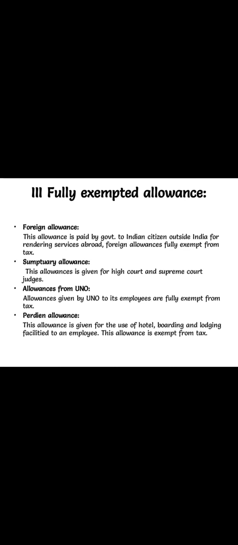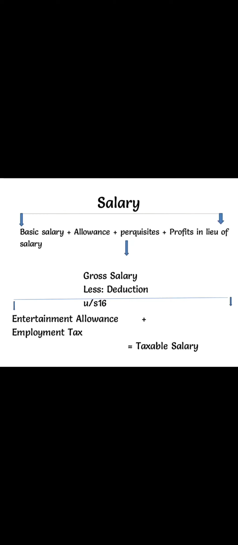The next one is per diem allowance. This allowance is given for the use of hotel, boarding and lodging facilities to an employee. This allowance is fully exempt from tax. So these are all the fully exempt allowances. So we saw taxable allowance, partly taxable allowance or taxable allowance up to a specified limit, and the last one is fully exempted allowance. Now let us see the salary in detail.